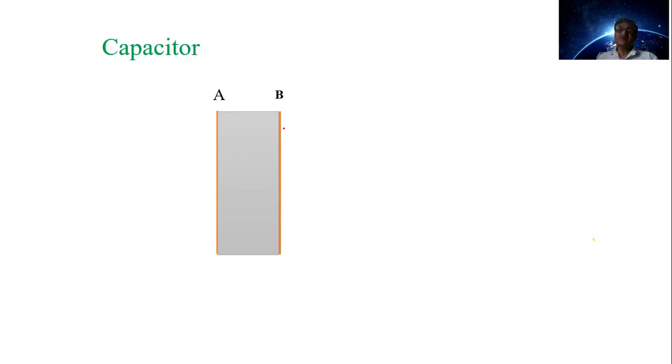This is the capacitor. Suppose its dielectric constant is K.